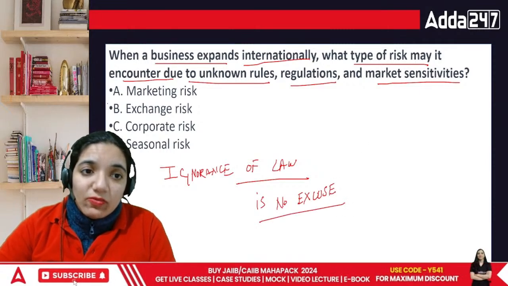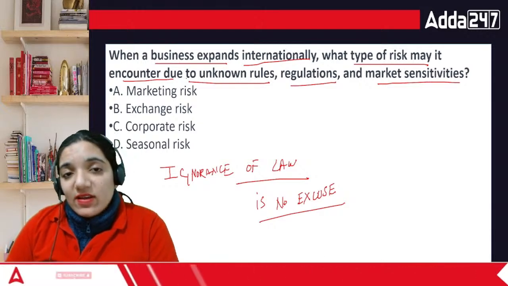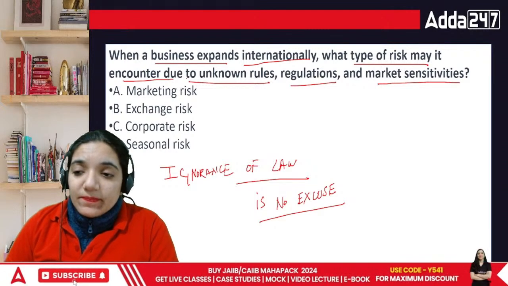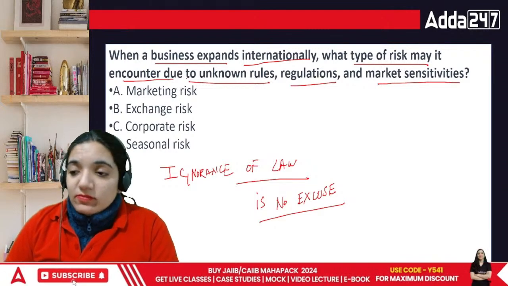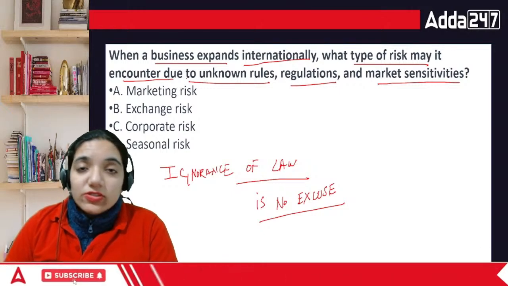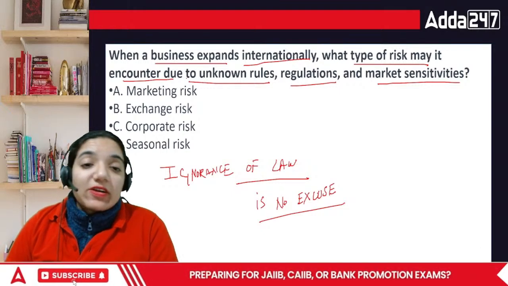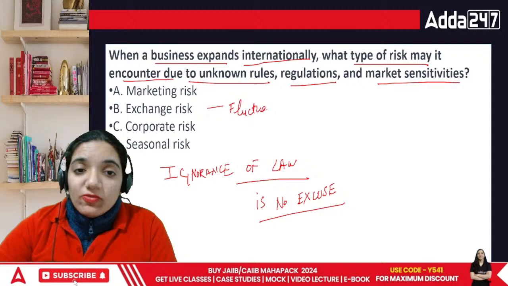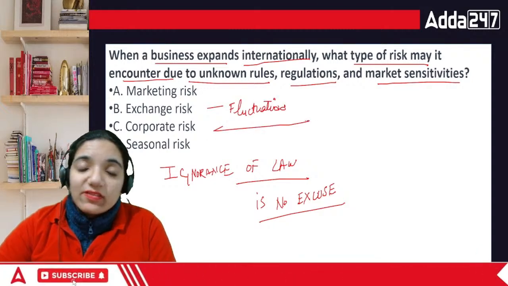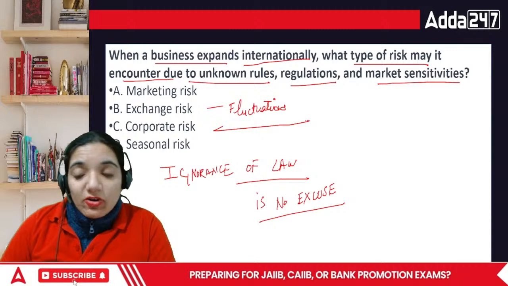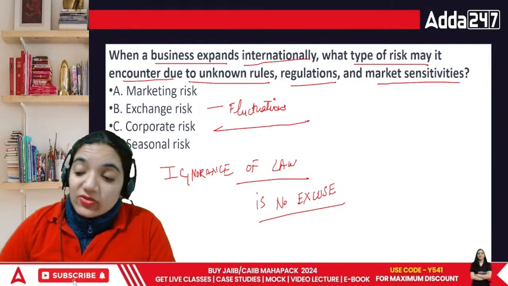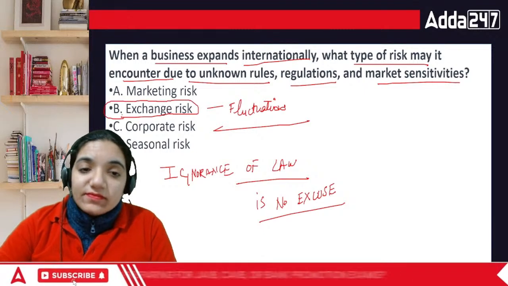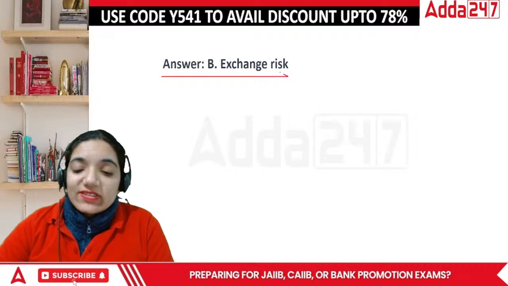Then, what is the additional risk that we are facing because of this issue? The second risk that we are facing is that dollars, rupee, yen, pound, all these currencies keep on fluctuating. The rate of these things doesn't remain the same. Due to fluctuations, can we anticipate that in the future this is the amount of money we'll receive, or maybe we'll not receive? No. So in this case, the answer is going to be exchange risk.